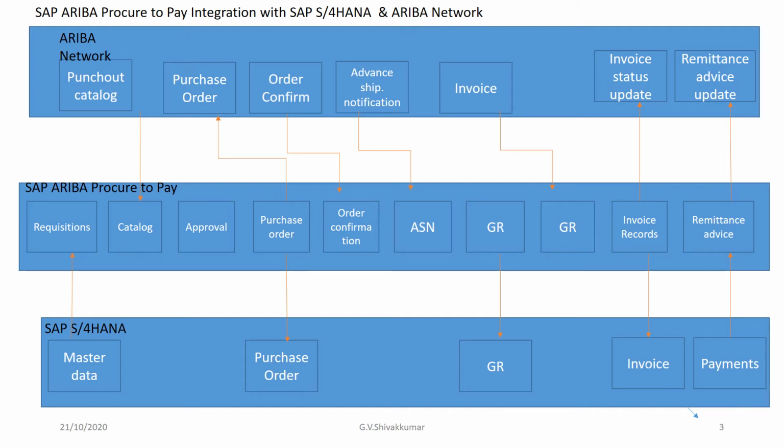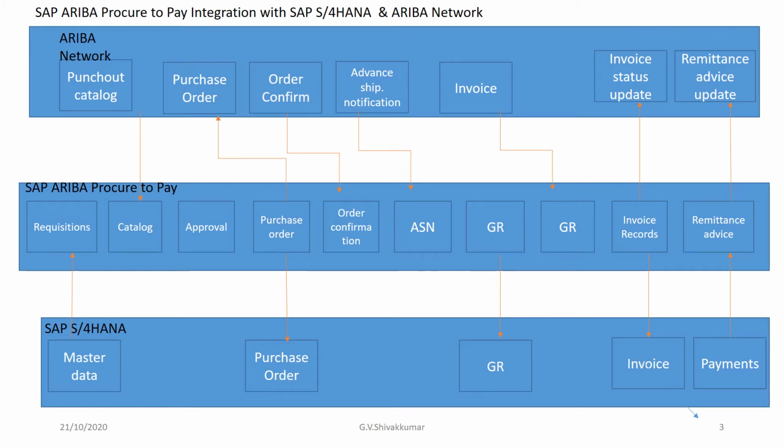So these form the end-to-end procure to pay cycle, starting from master data to requisition, then the catalogs and approval of catalogs, and then creation of purchase orders. The order confirmation happens, which is updating the SAP S/4HANA system also, and then the order confirmation will trigger the advanced shipping notification, which is updating the SAP Ariba Procure to Pay.